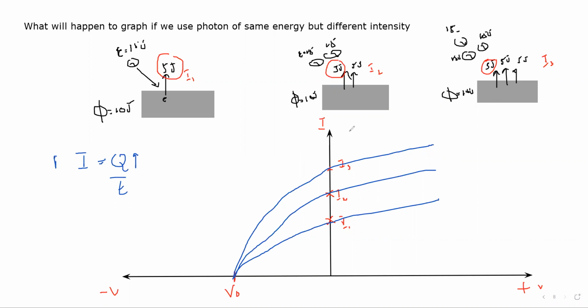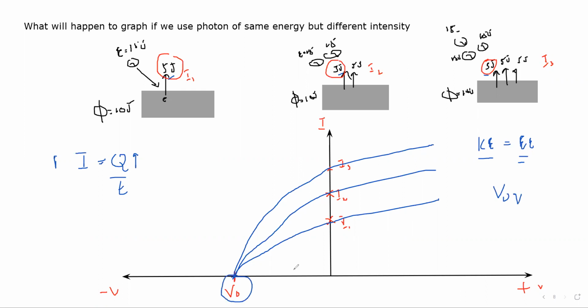But why is the stopping voltage the same? Because stopping voltage means the voltage at which the kinetic energy of the electron equals the electrical energy. In these examples, each electron has the same kinetic energy, so we need the same electrical energy, and so the same voltage for each of them.